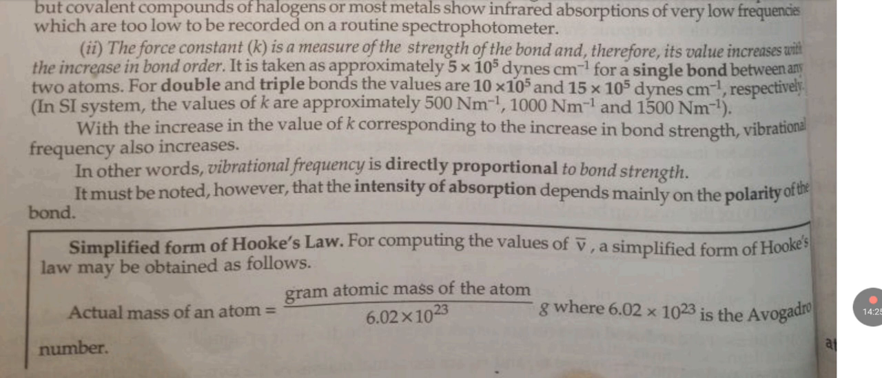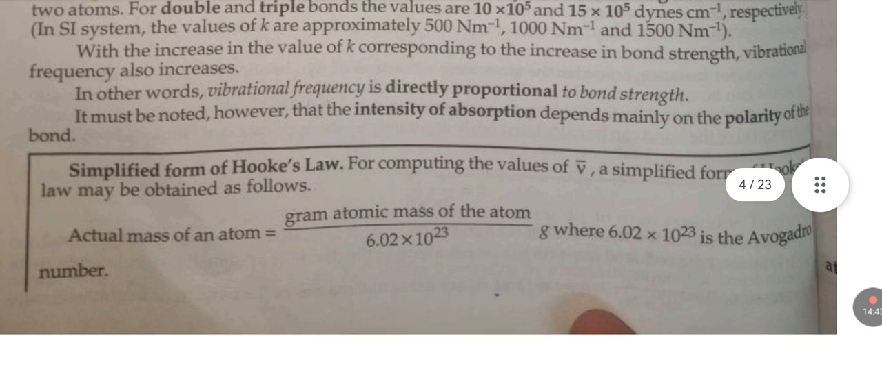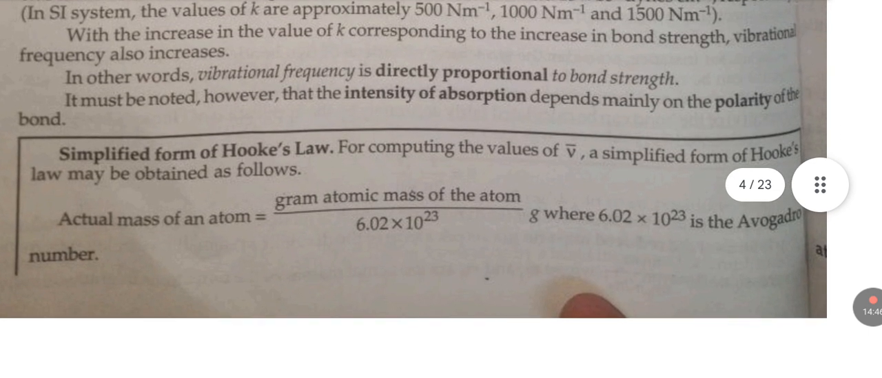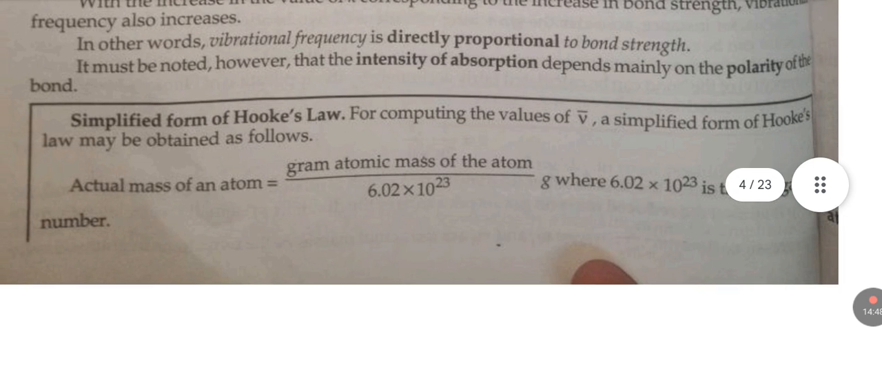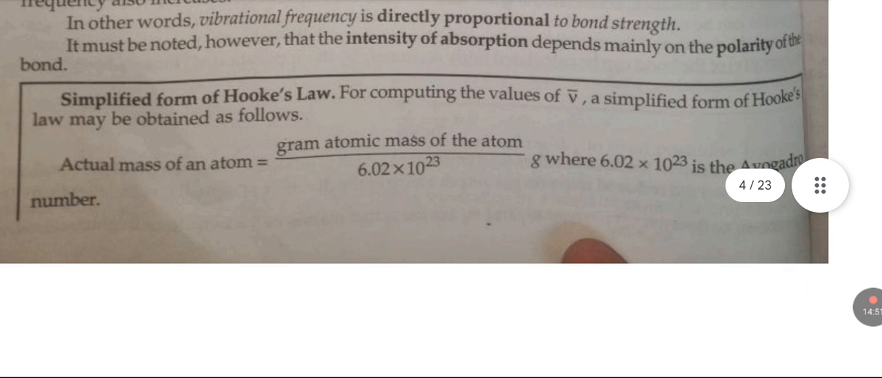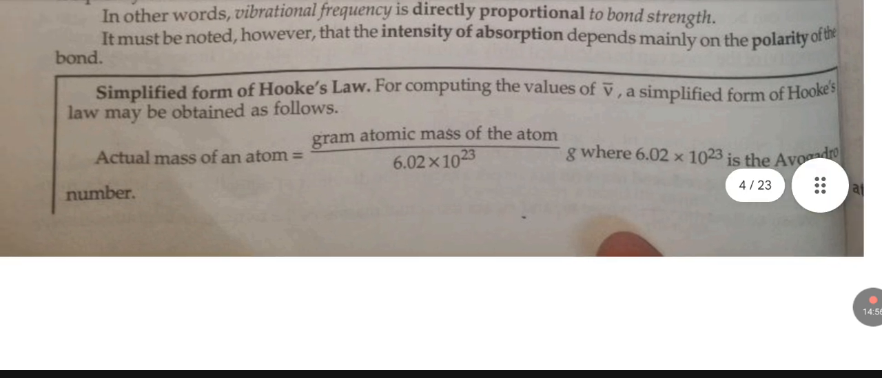In the SI system, the values of k are approximately 500, 1000 and 1500 newton per meter. With the increase in the value of k, corresponding to an increase in bond strength, vibrational frequency also increases. In other words, vibrational frequency is directly proportional to bond strength. It must be noted that the intensity of absorption depends mainly on the polarity of the bond.